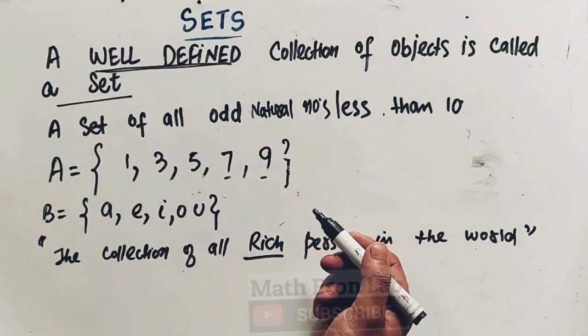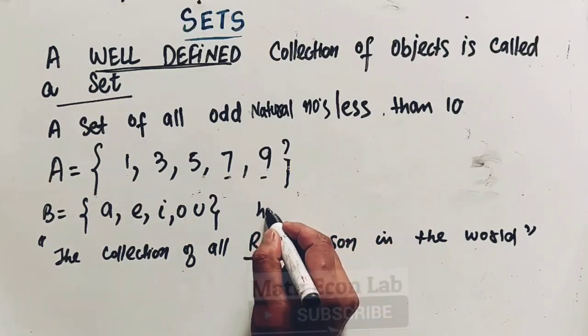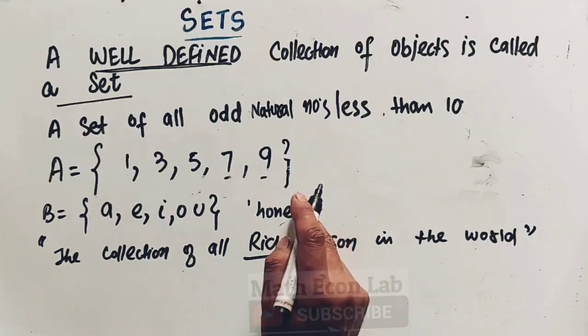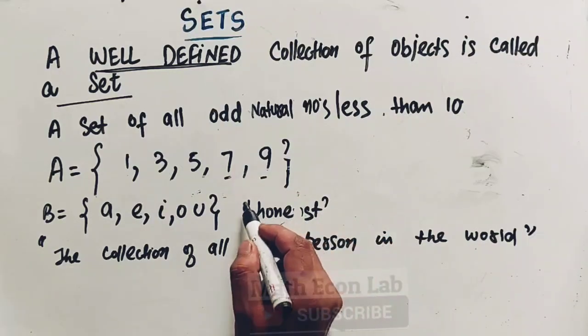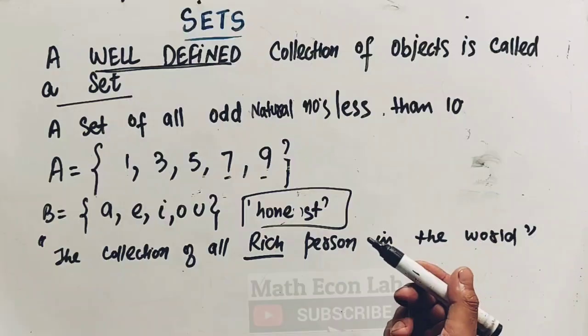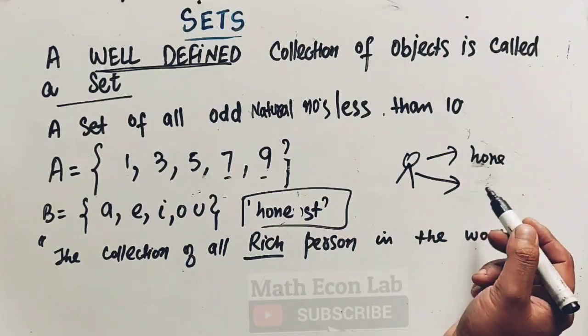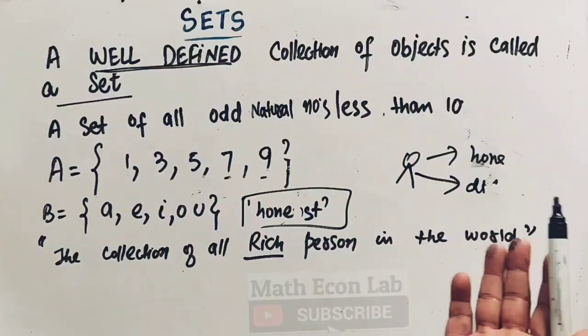Likewise, the set of all honest persons is also not a set. Why? Because a person can be honest for me, and the same person can be dishonest for you. So we cannot define honesty here.